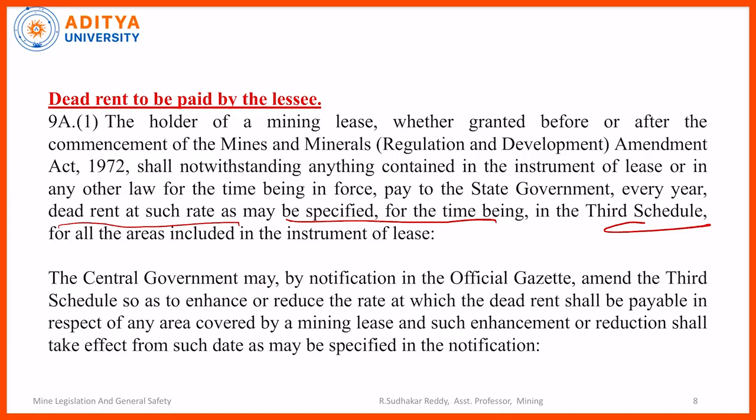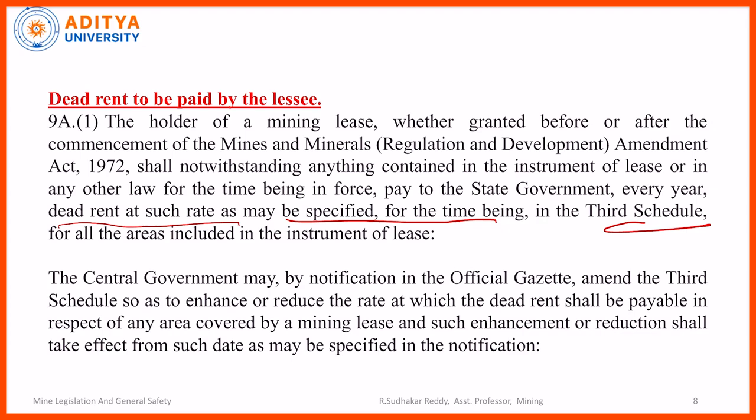The central government may, by notification in the official gazette, amend the third schedule so as to enhance or reduce the rate at which the dead rent shall be payable in respect of any area covered by the mining lease, and such enhancement or reduction shall take effect from such date. So the central government has power to increase or decrease the rates, whether royalty or dead rent.